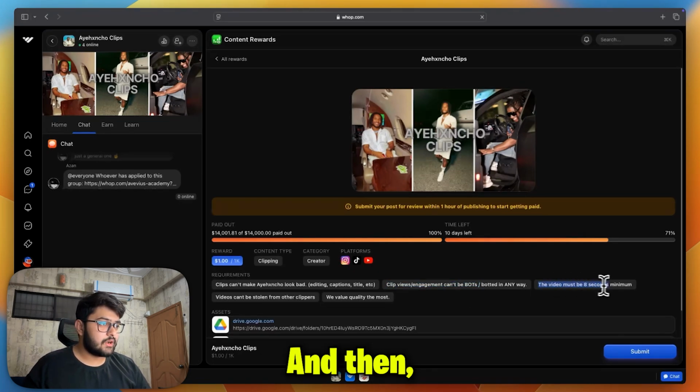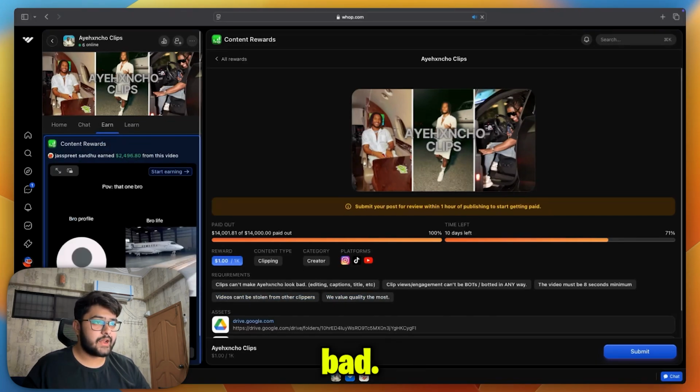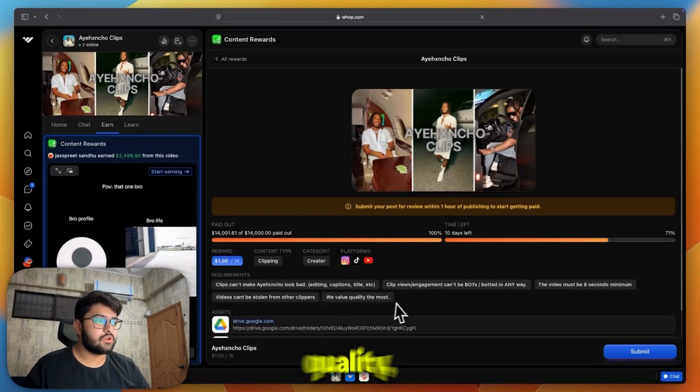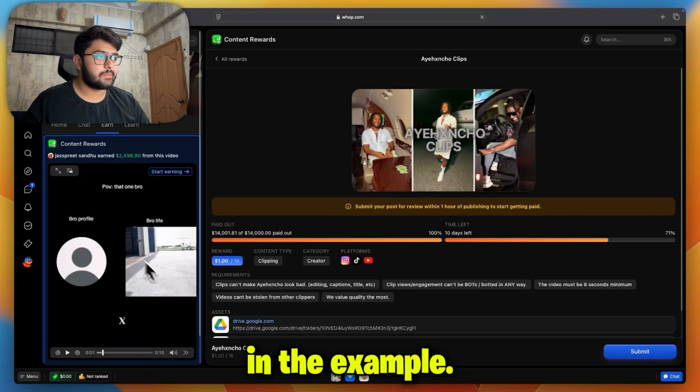And then the video must be 8 seconds minimum. So your video should be at least 8 seconds long. If not, you're not going to get paid. So this is why it's very, very important to read the rules. Videos can't be stolen from other clippers, and they value quality the most. So don't do some really bad editing. It still needs to be good quality, just like here in the example.